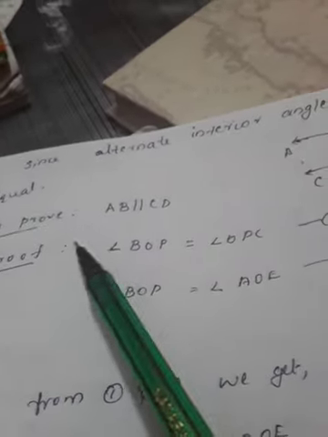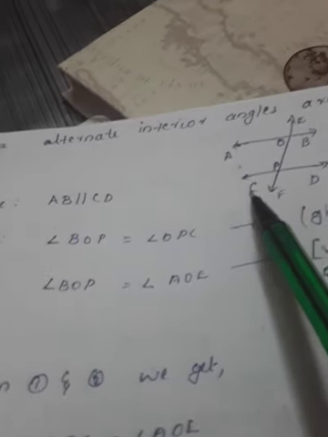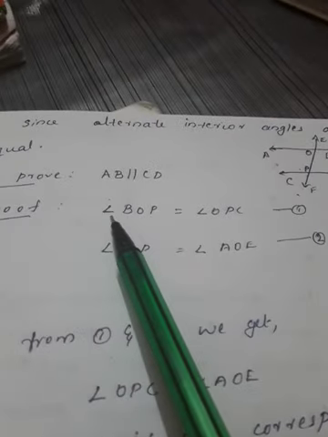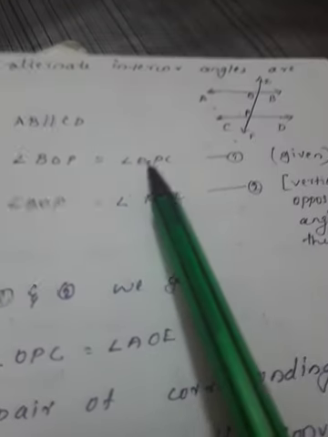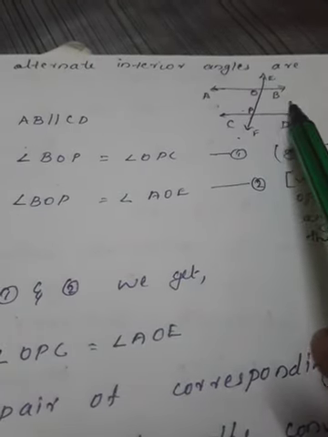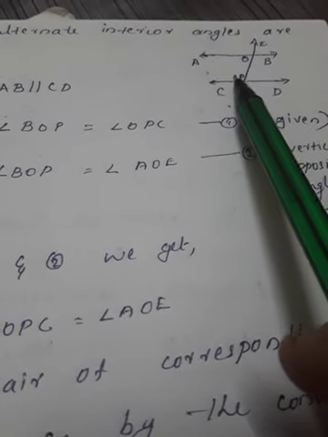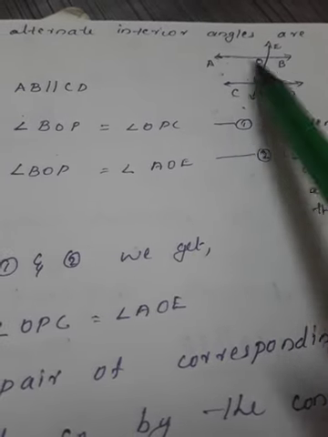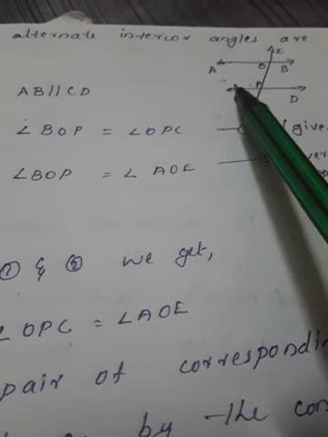That we can take. Then what do we need to prove? We need to prove the lines are parallel. That means AB parallel CD. That we need to prove. So for that, what should we take first? Angle BOP equals angle OPC. That is given, one pair of alternate interior angles. Any one pair we can consider first. So here I took BOP equals OPC.